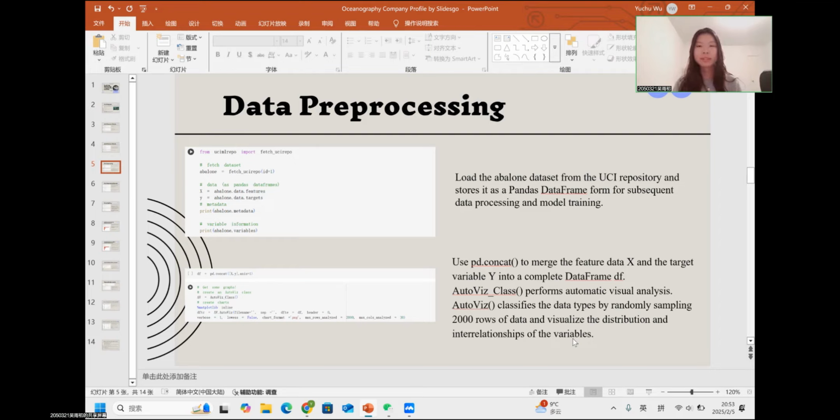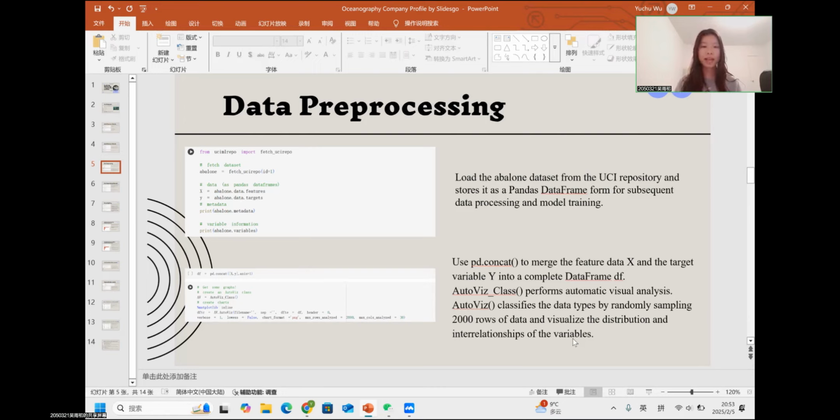Before we analyze the data, we should pre-process it. We first load the abalone dataset from the UCI repository and store it as a pandas data frame for subsequent data processing and model training. We also use the pd.concat function to merge the feature data X and the target variable Y into a complete data frame. An auto visualization function performs automatic visual analysis: it classifies the data types by randomly sampling 2,000 rows of data and visualizes the distribution and interrelationship of the variables.